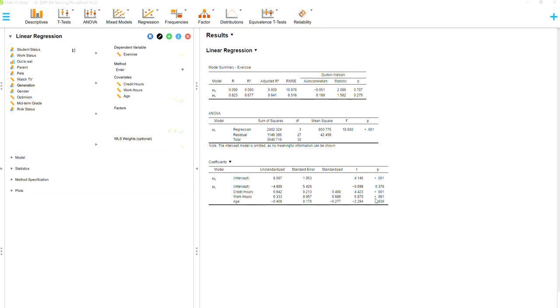Also, really quick, these p-values let you know if these are significantly impacting the overall model. So we know the actual model is significant, but credit hours is less than 0.001, work hours less than 0.001, and even age, it's 0.03, but that is less than or equal to 0.05. So in this case, all three of these predictor variables are significantly impacting the overall model. Now, if one of them was above 0.05, then that would mean they are not significantly impacting the model. And you could even suggest getting rid of a variable if it's not significantly impacting the model.